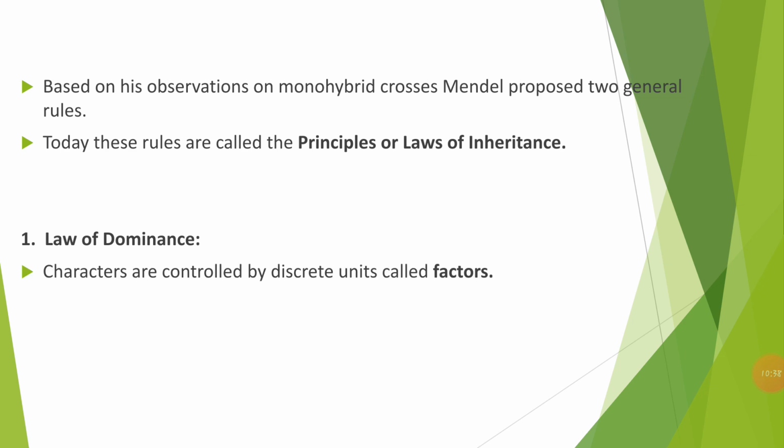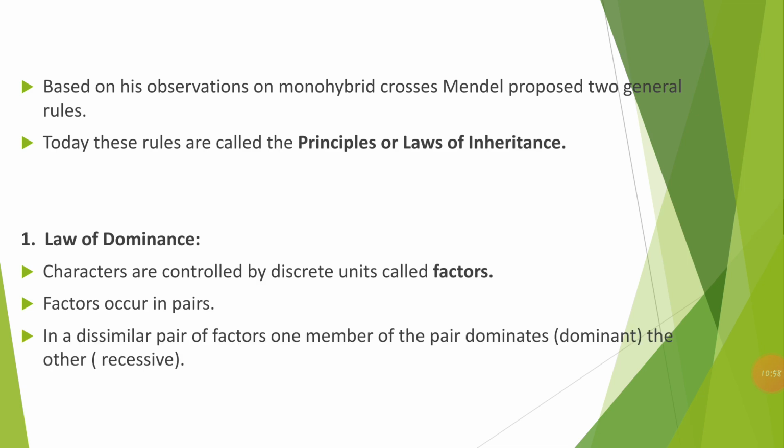The first thing is that the characters are controlled by discrete units called factors. As I said, factor is a term given by Mendel for genes. Factors occur in pairs, so every gene has alternative forms called alleles. So in a dissimilar pair of factors, one member of the pair dominates the other.